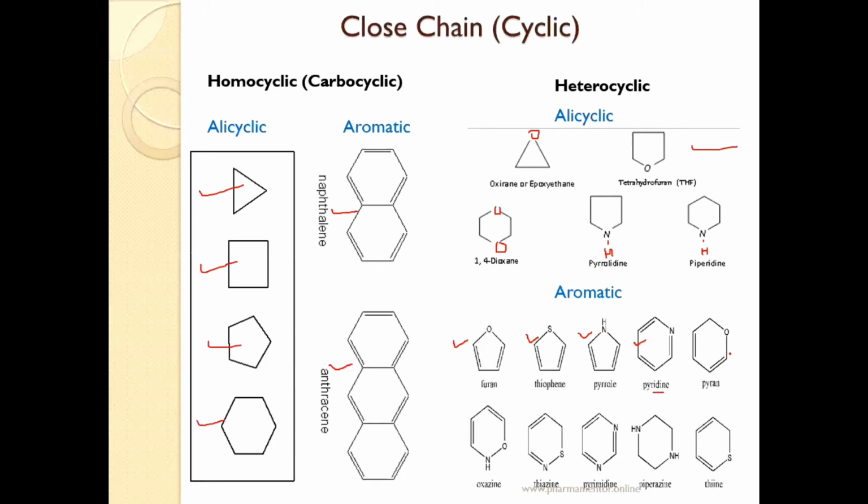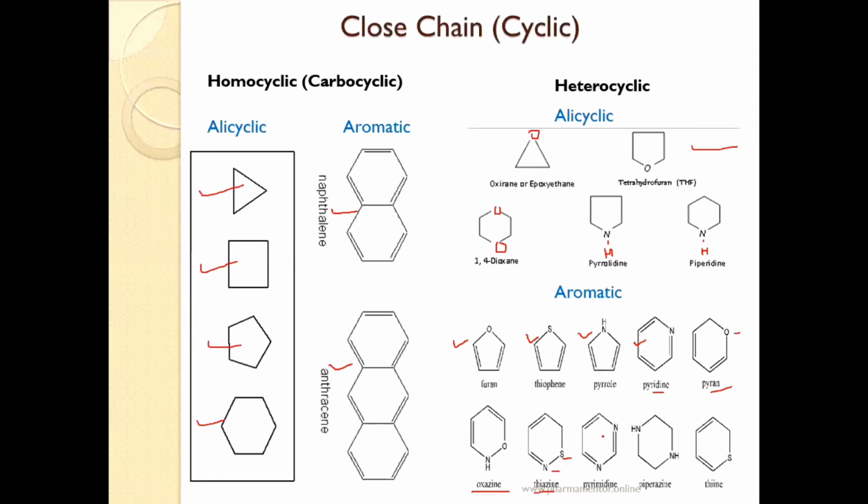If it is a 6-member ring, instead of nitrogen there is oxygen, at that time the name of that compound is pyran. After that, next 6-member ring, when oxygen is at first position and nitrogen at second position, the name of that ring is oxazine. Then again a 6-member ring, sulfur at first position, nitrogen at second position, the name of that ring is thiazine.